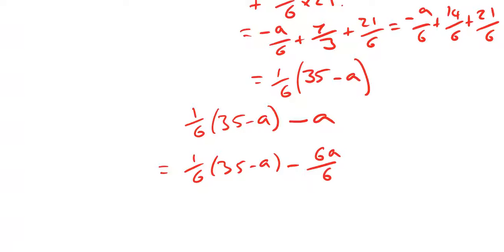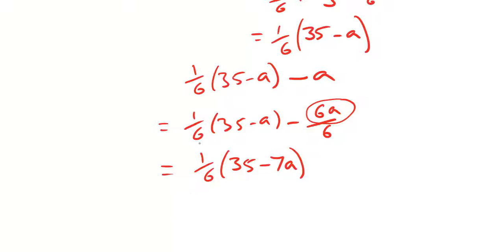Now we've got that 1 over 6 involved, we can include that in the bracket. We're going to have 1 over 6 of 35 minus, and we've got the minus A, but we're going to have another minus 6A in there. So we'll have 7A in total, and that is what we're supposed to have, 1 over 6 of 35 minus 7A.